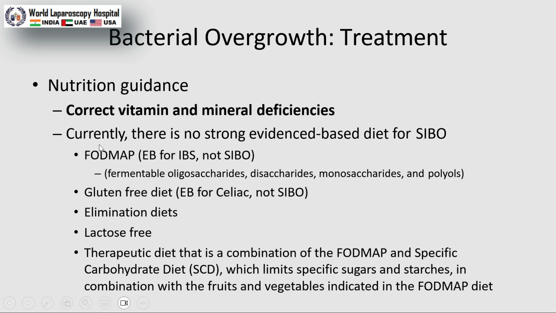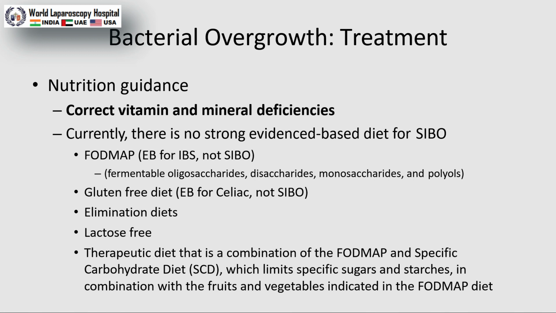Nutrition guidance: currently there is no strong evidence-based diet for SIBO. We only use the FODMAP diet, a fermentable oligosaccharide, disaccharide, monosaccharide, and polyols free diet. Sometimes a gluten-free diet also, depending upon the patient's symptoms. We can suggest elimination diets, a lactose-free diet. A therapeutic diet is a combination of FODMAP and a specific carbohydrate diet, which limits specific sugars such as starches, in combination with fruits and vegetables.